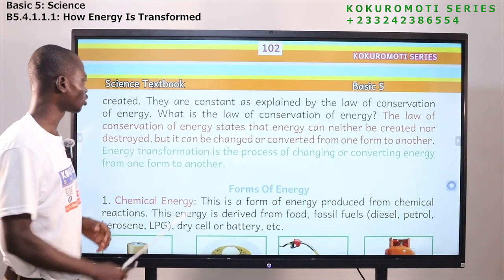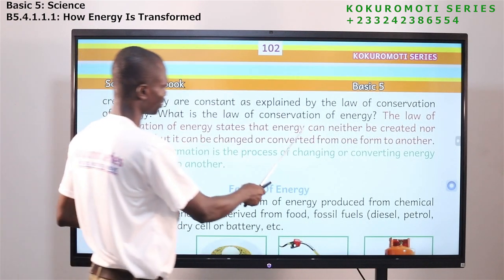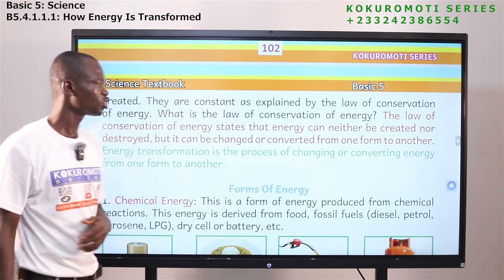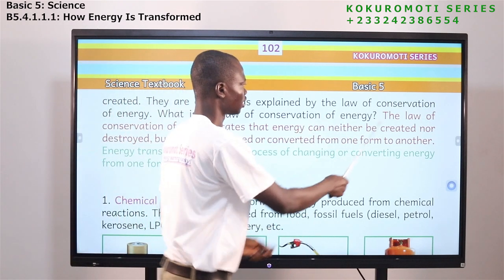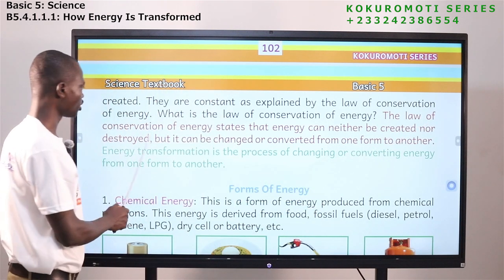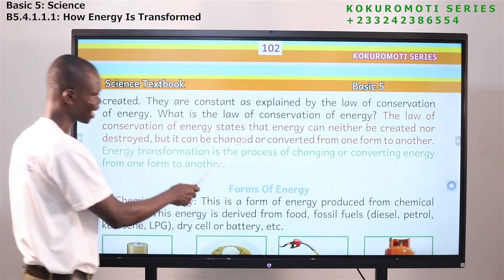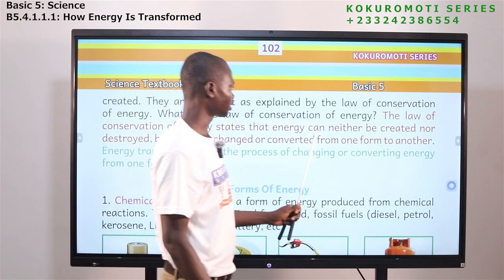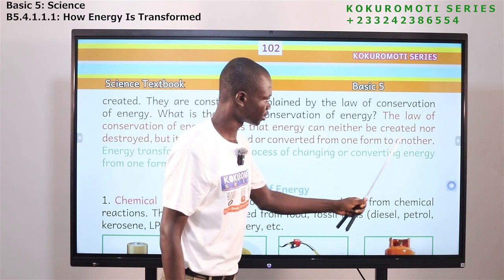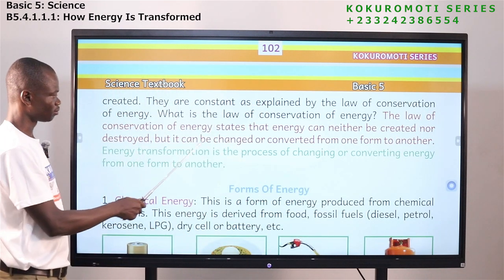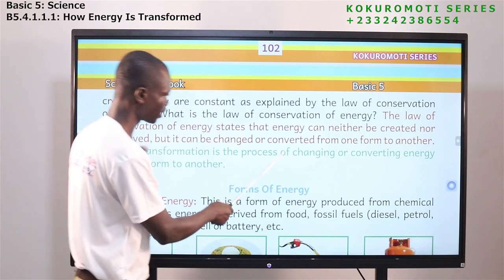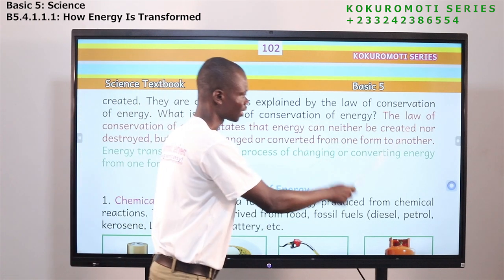Now, we have something called the law of conservation of energy. So what is the law of conservation of energy? The law of conservation of energy states that energy can neither be created nor destroyed, but it can be changed or converted from one form to another.